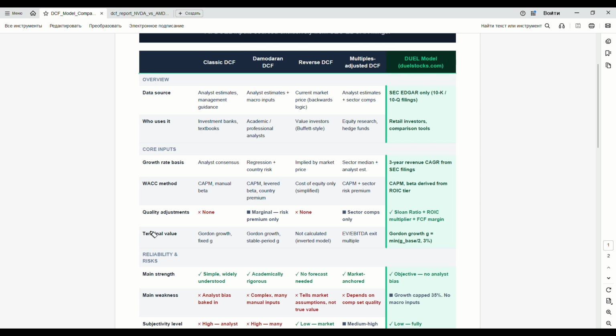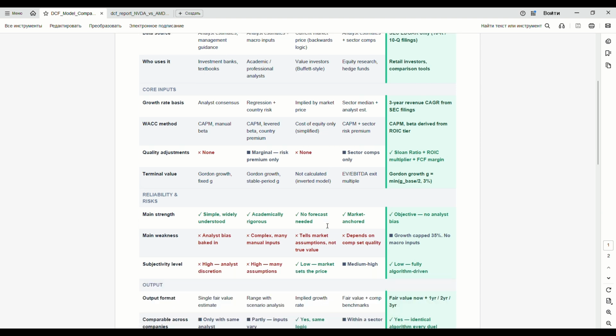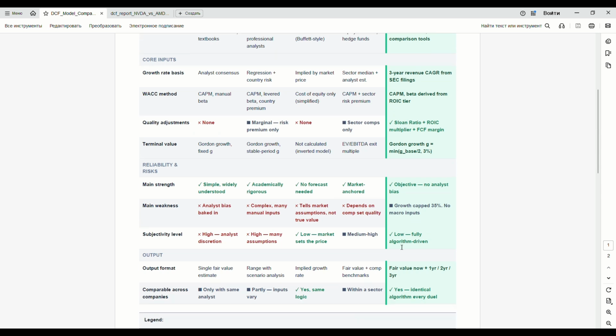The classic DCF model, the one taught in every finance course, takes analyst estimates as its starting point. Revenue forecasts, earnings projections. The problem? Analysts are wrong a lot. Studies show consensus estimates miss by over 25% on average. You're building a precise mathematical model on a shaky foundation.